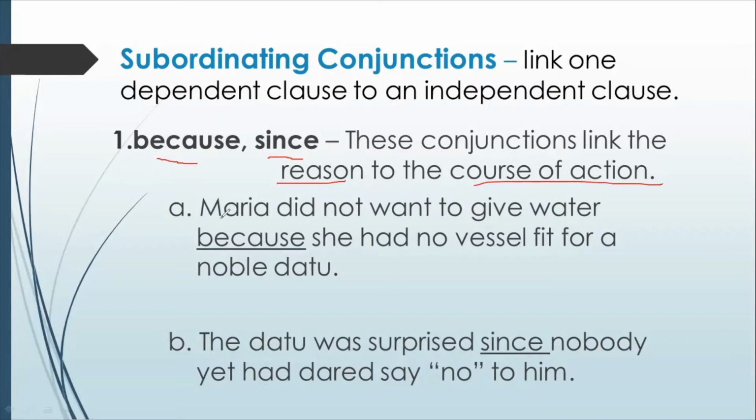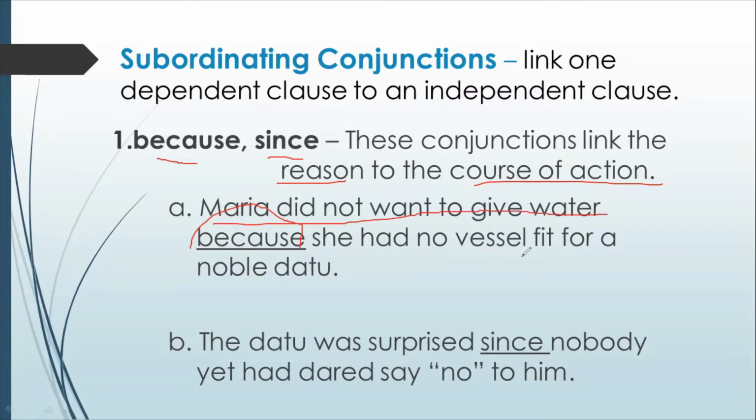Example, Maria did not want to give water because she has no vessel fit for a noble Datu. In here, the dependent clause at the same time the course of action is Maria did not want to give water.